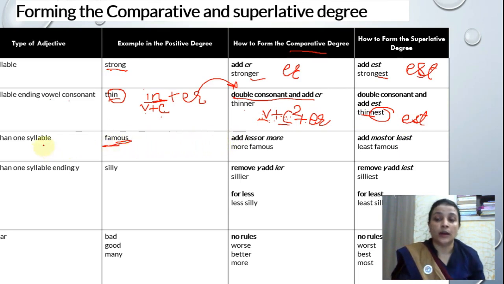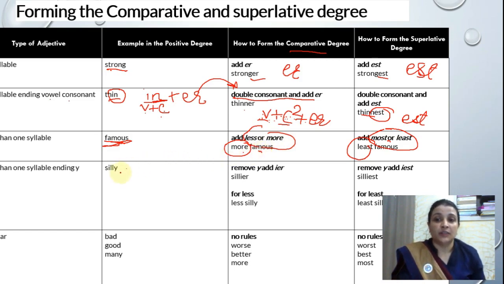When we are talking about such kind of syllables, we don't use EST or ER. What we do in place of that, we use more or most, less or least. So it could be more famous, less famous, or least famous, or most famous. Clear?